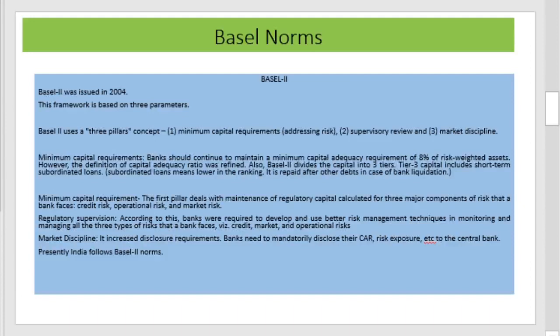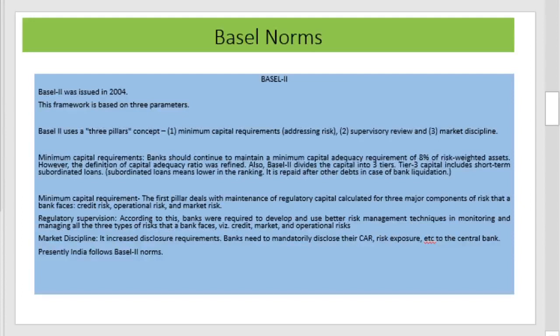And the second pillar is with respect to the supervisory review or regulatory supervision. According to this, banks were required to develop and use better risk management techniques in monitoring and managing all three types of risk, that is credit risk, market risk, and operational risk. This is the second pillar of Basel II.